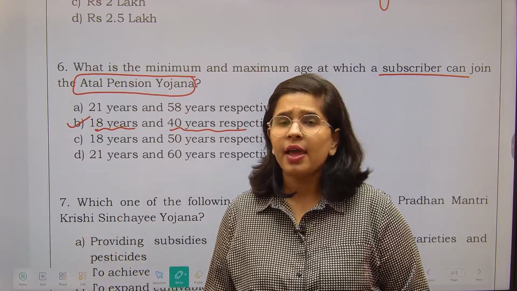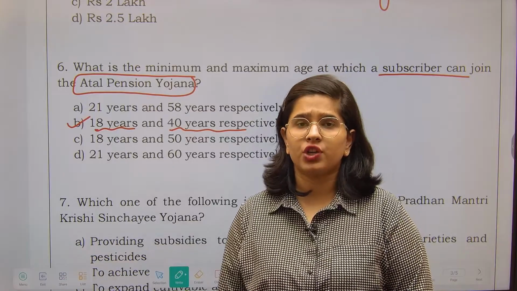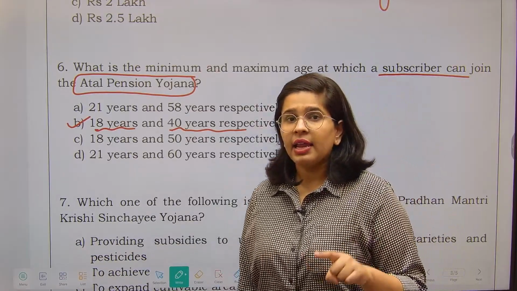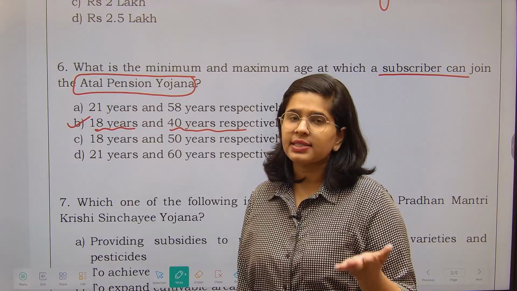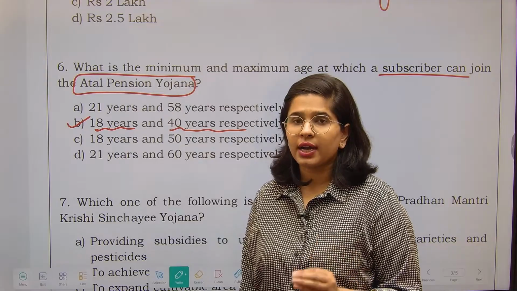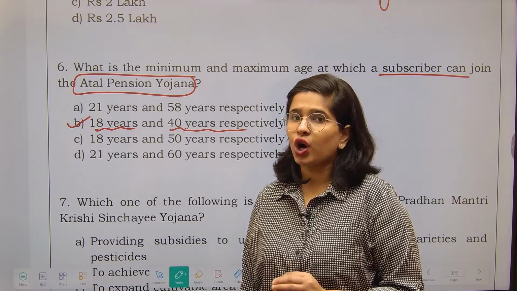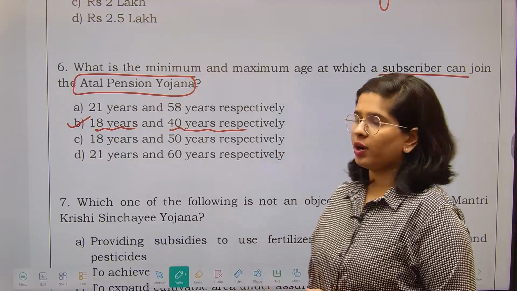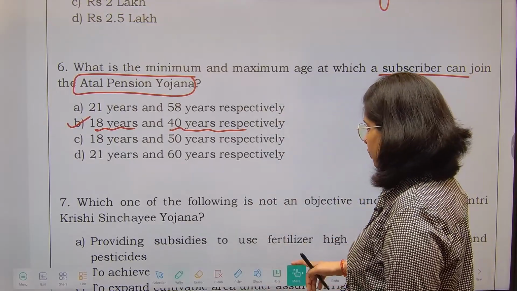Like the other day, we were discussing the Transgender Council made under the Transgender Act. Now, the question can directly ask what kind of body this is. In the examinations conducted by the UPSC, they do not want you to go into detail. They just want a broad understanding, and this was one such question.